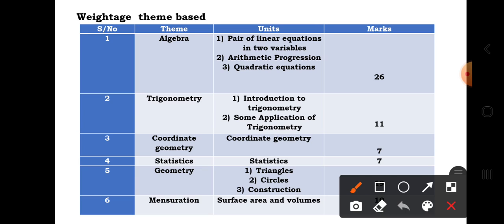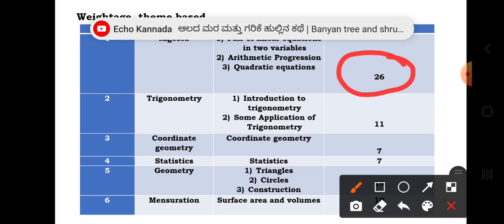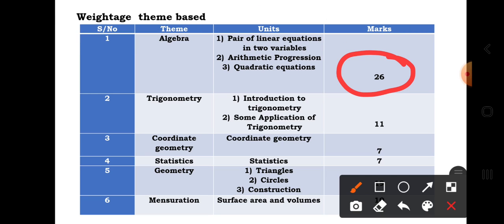Completely you will have 26 marks on these three units. We can't guess how many marks can be asked for each unit, as it depends upon the person making the question paper. So among all three units you can have 26 marks.